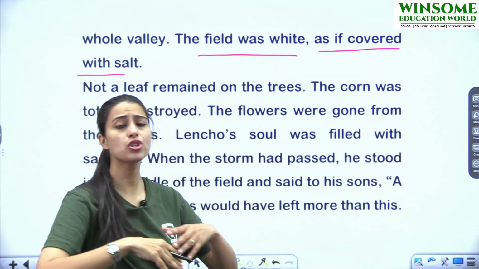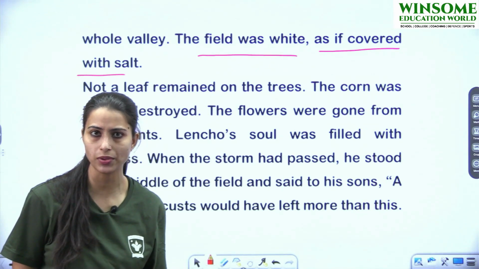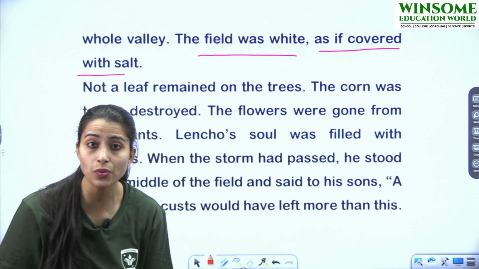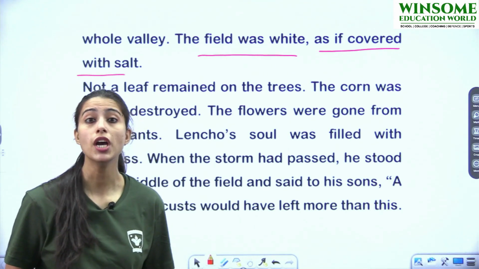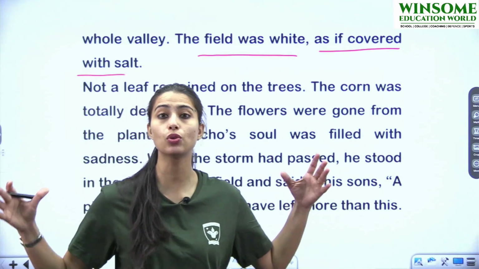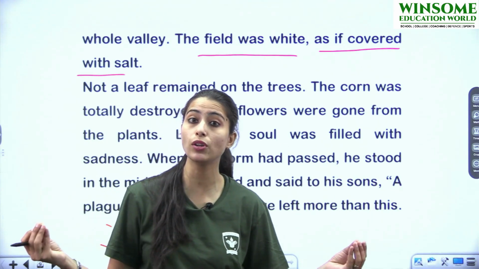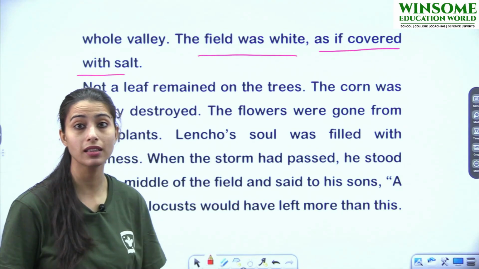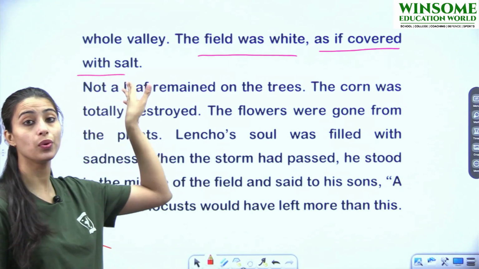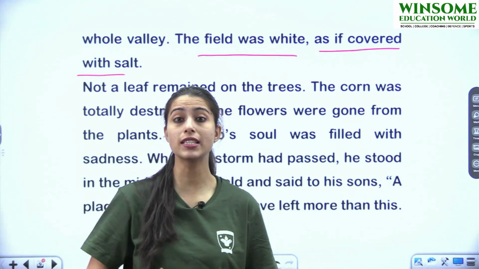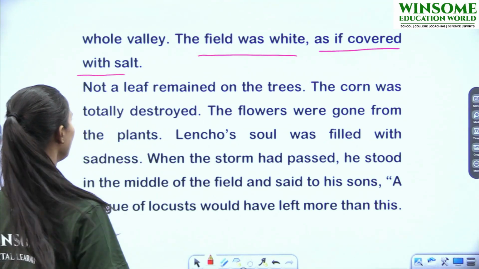You'll see there are so many comparisons given in this chapter, right? The field, it was completely covered with white. Why it was white? White क्यों थी वो? क्योंकि बर्फ गिरी थी, isn't it? And जब बर्फ गिरेगी तो सारी जगह क्या हो जाएगी? पूरी white हो जाएगी. और कैसा लग रहा था वो पूरा साइड कैसा लग रहा था? ऐसा लग रहा था as if it is covered with salt. जैसे उसे किसी ने नमक से, salt से cover किया है.